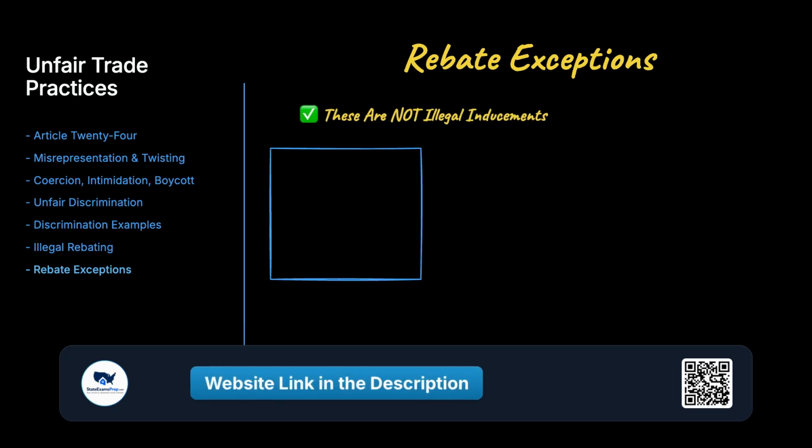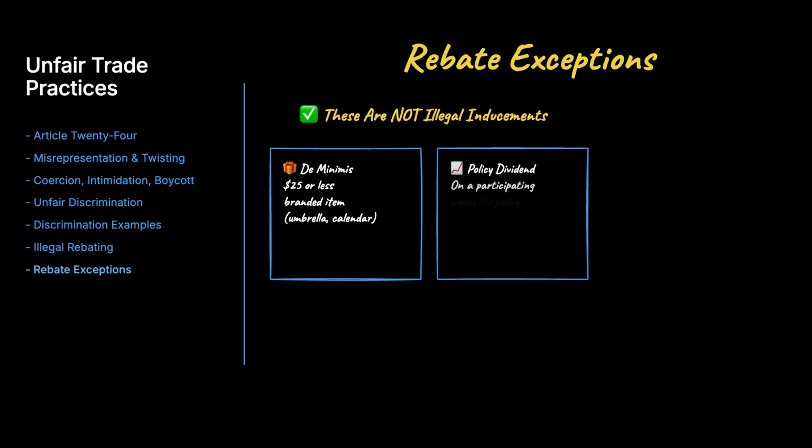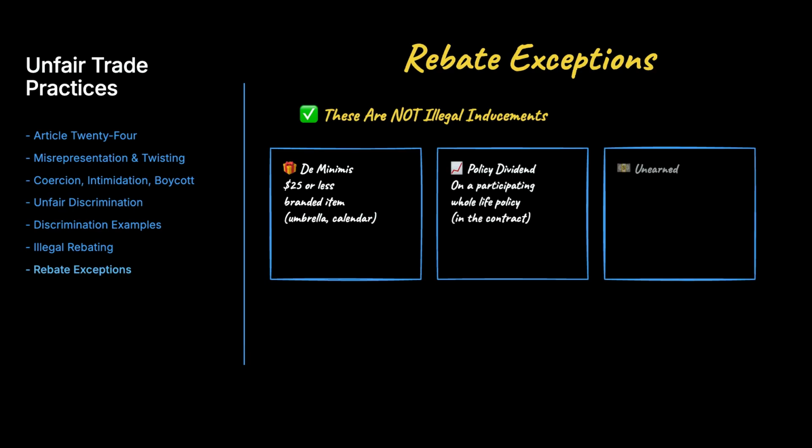But not every gift is a rebate, so know the exceptions. A branded umbrella or calendar worth $25 or less is fine. That's the de minimis rule. A dividend on a participating whole life policy is fine because it's specified in the policy, and returning unearned premium is fine too. None are illegal inducements.